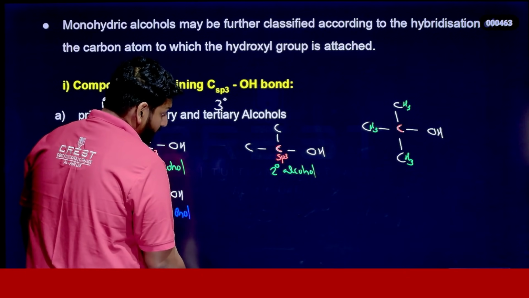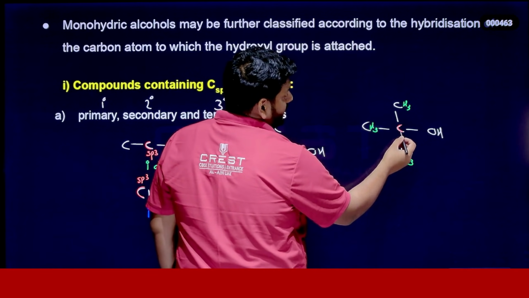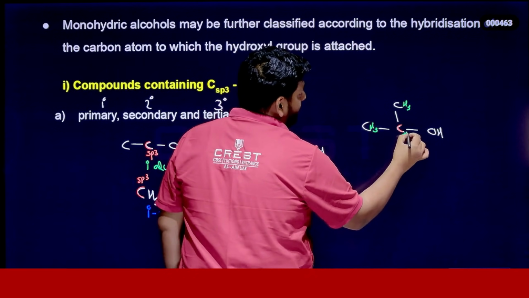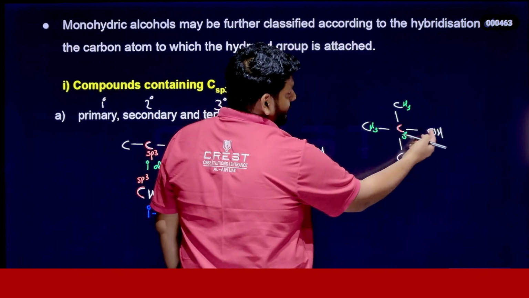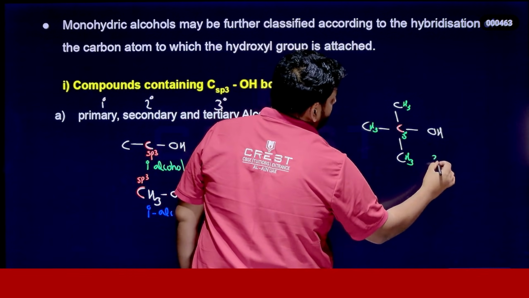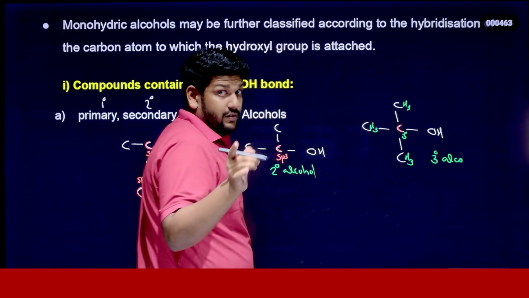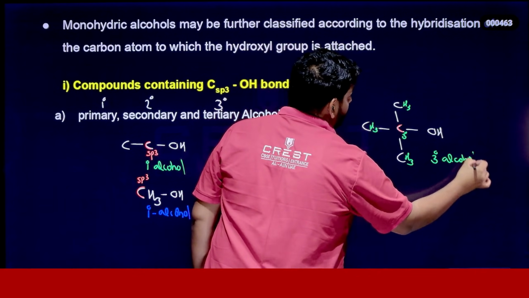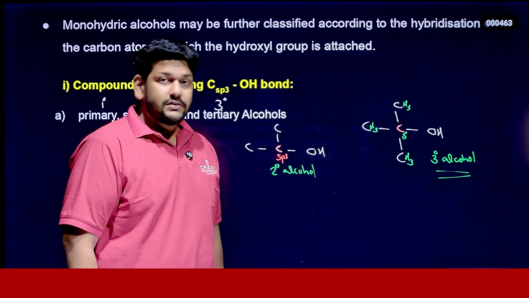Then what about the degree? Tell me, what about the degree? This carbon is attached to 3 different carbons, so we can call it a 3-degree carbon. The OH group is attached to a 3-degree carbon, so we can call it a 3-degree alcohol.